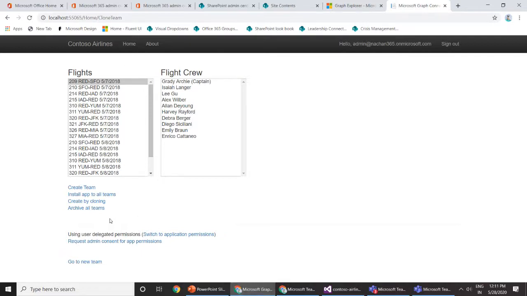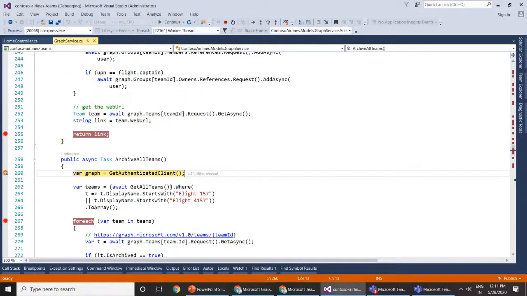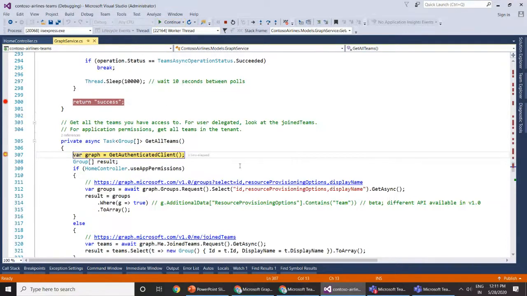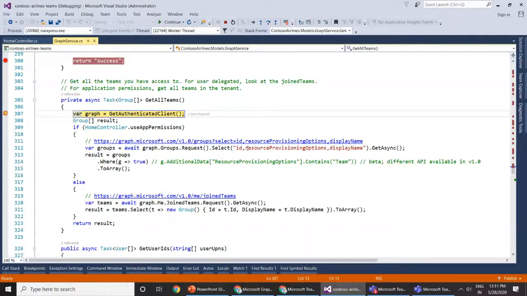The last part of the demo is that now that the flight has landed at its destination, we want to archive all of the teams that have been created. For this, I'm not going to archive my prototype team, because I'm going to use it in the future to create a few more teams. So I will again come to this get all teams, and if we are using the app permissions, we will get all of the groups and look for groups which are created for teams. Otherwise, we will just get all of the teams joined as a user.